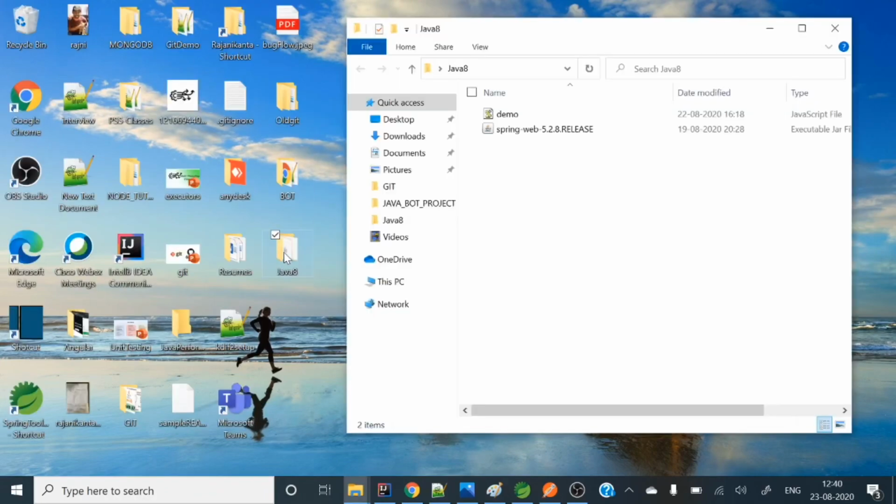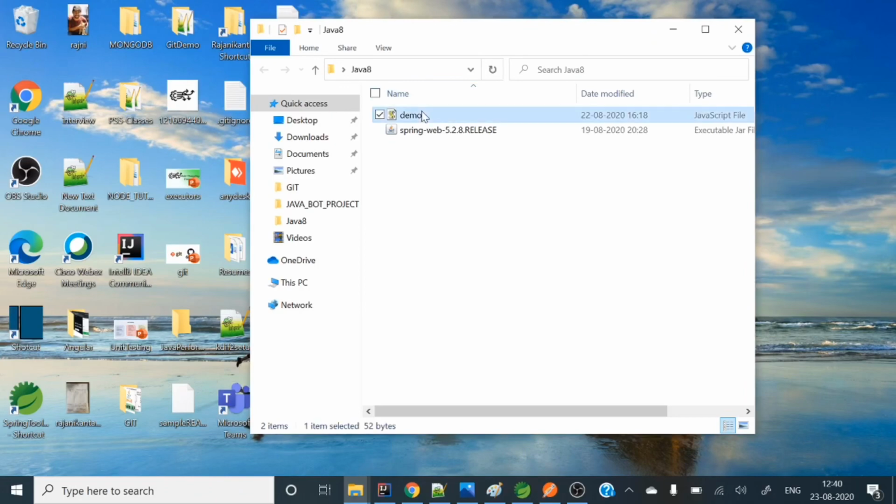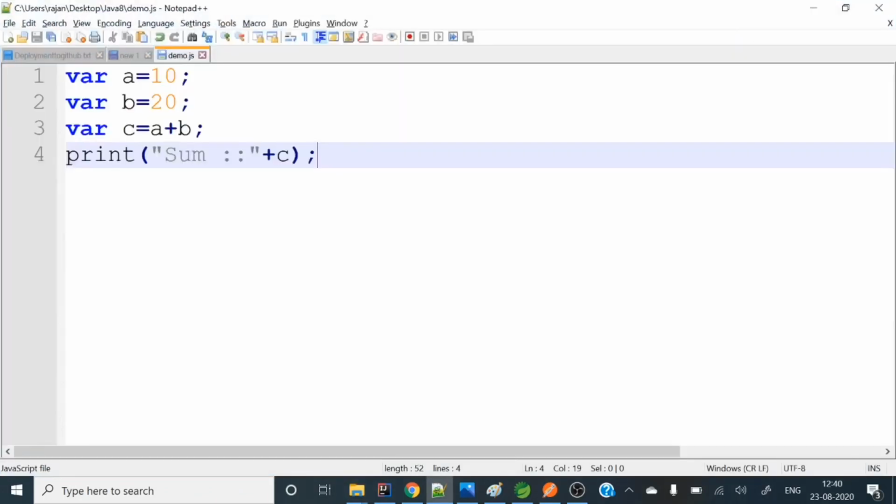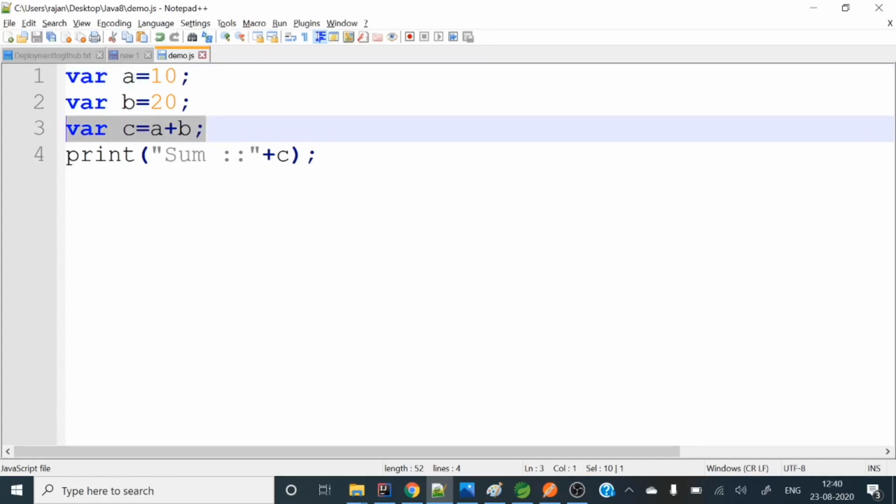So this is the Java 8 folder. Already I have written a JavaScript file. If you see this code, it's a simple code where a equals 10 and b equals 20. Here I'm doing some summation. It's a dummy code, right? I'm just explaining the concept. And again here I am printing that summation, right?